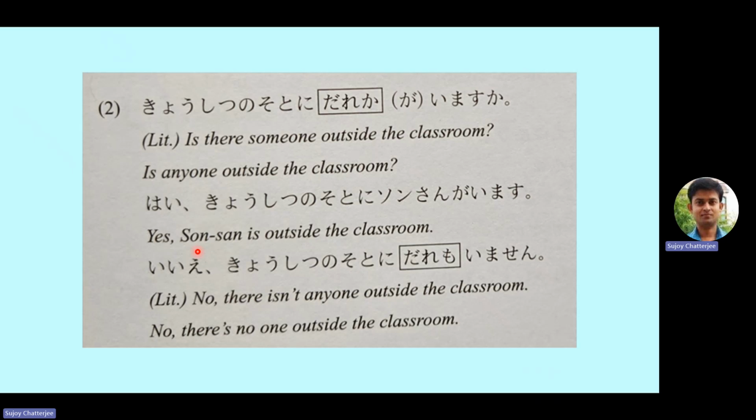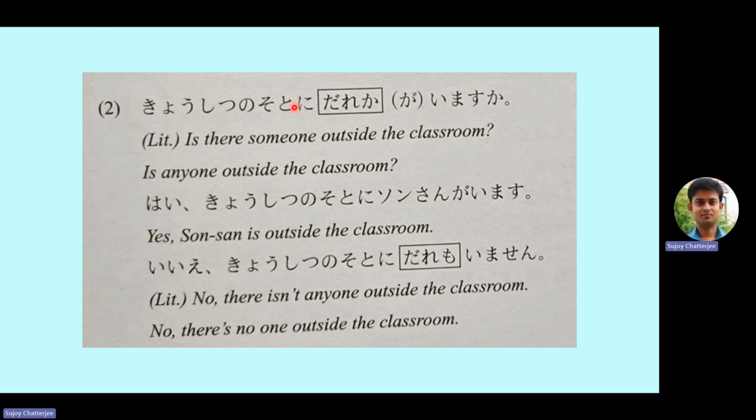Let's now move to the second example. Kyoshitsu no soto ni dareka ga imasu ka? Now it's not arimasu, it's imasu because it is about a person. So kyoshitsu no soto. Kyoshitsu no soto means outside the classroom. Kyoshitsu no soto, outside of the classroom.